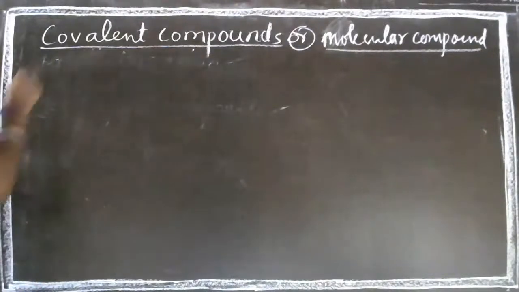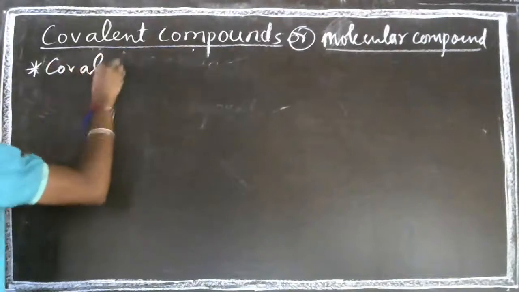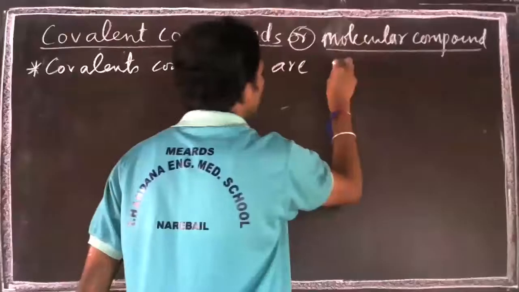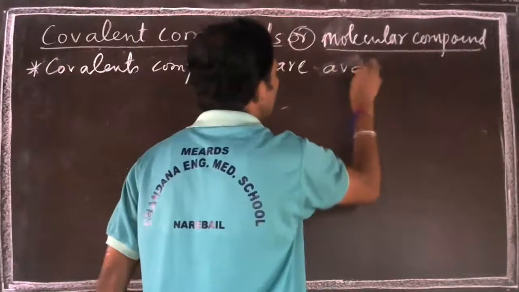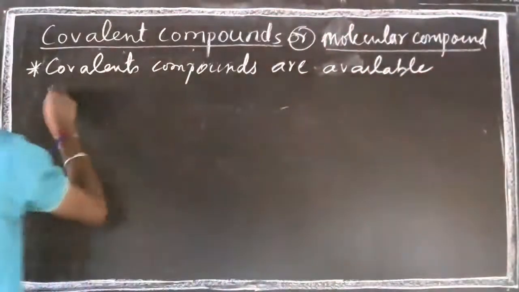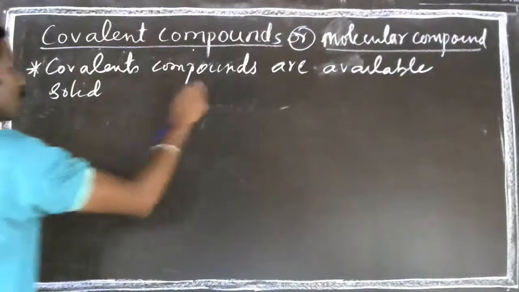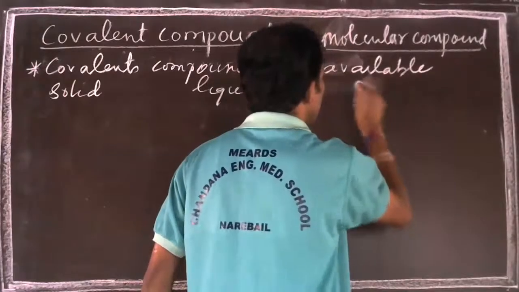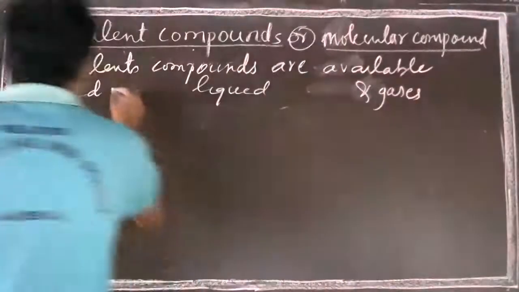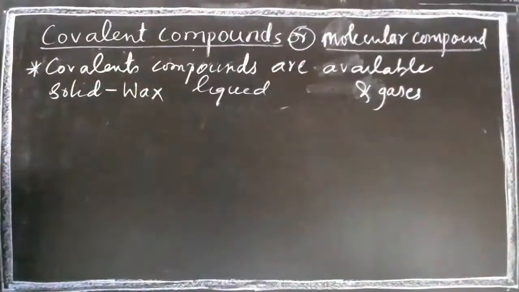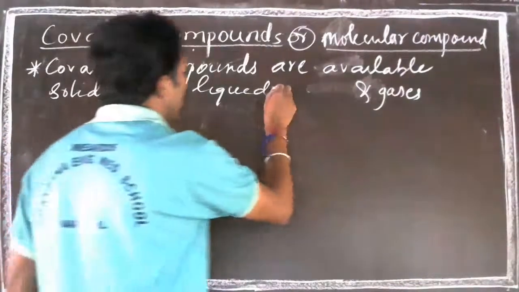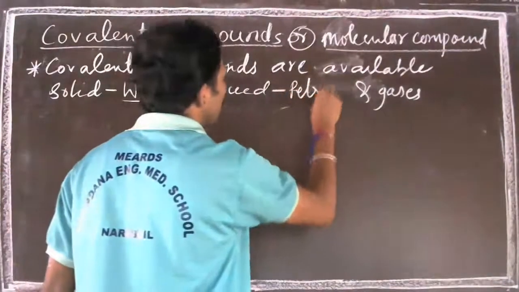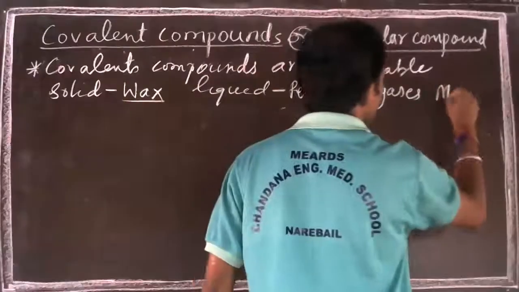Covalent compounds are available in solid, liquid, and gaseous states. For solid we can give wax as an example, an organic compound; for liquid, petrol; for gas, methane.